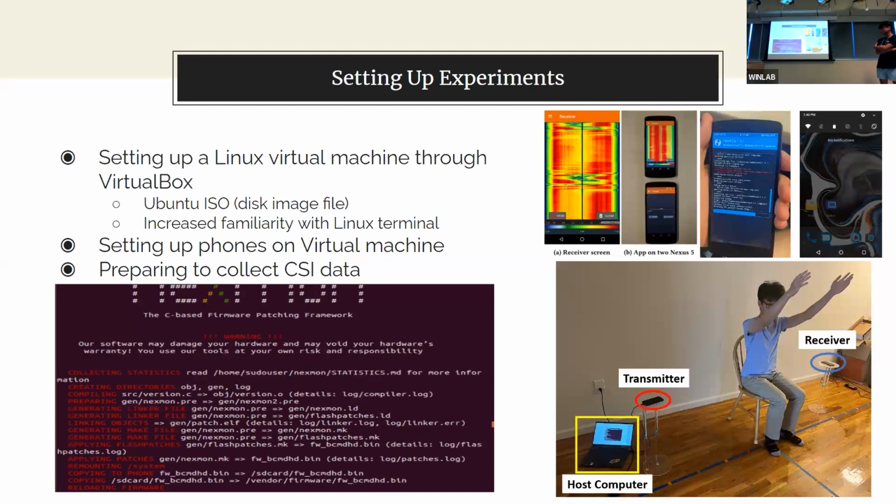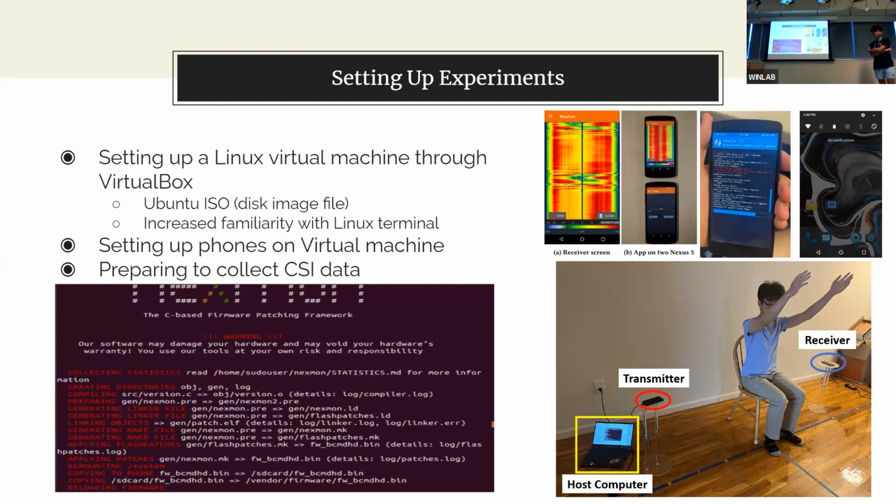This firmware was made by the people at SEEMOO Lab, and we cloned their GitHub code onto the VirtualBox. It was strictly compatible with a couple of Nexus phones in our case.